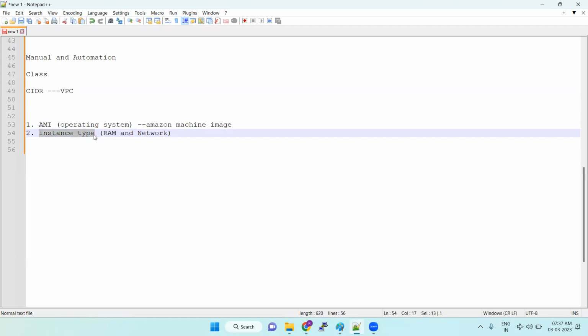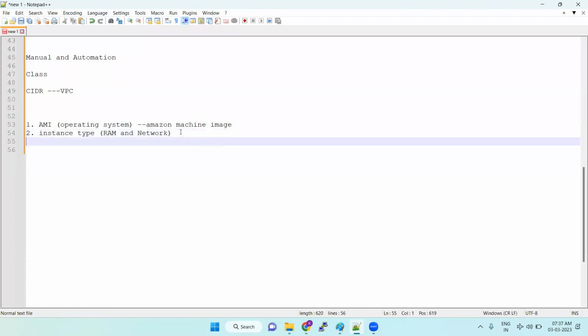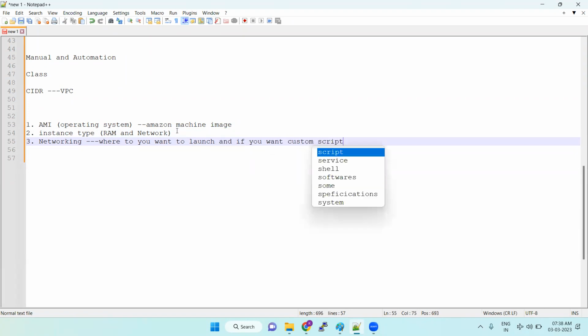Okay, so the third step we have is networking. Where you want to launch your server, and if you want to install any custom scripts. If you want to install custom scripts for your server launch itself, for example I want to install PHP, MySQL, Java, so that comes with the server installation only.